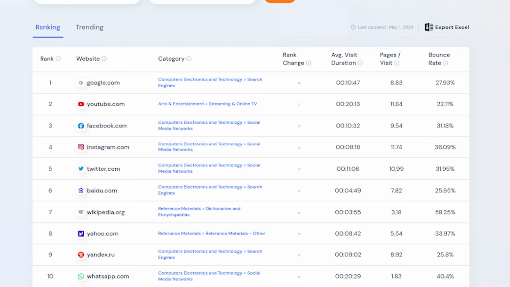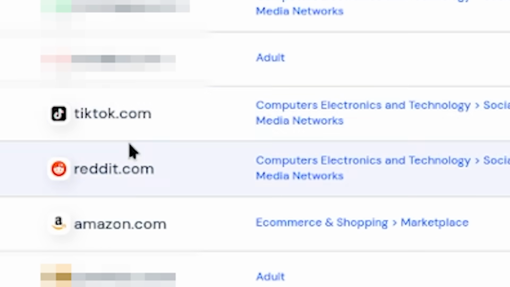To give you an idea, this is the top websites in the world right now. Number 1 is Google, number 2 is this site, YouTube, and then after this is Facebook, Instagram, Twitter, Baidu, Wikipedia, Yahoo, Yandex, and then WhatsApp, okay? To give you an idea, X videos comes right afterwards. Dude, it's actually so crazy, there's more people on the adult website than there are on TikTok and Reddit. Dude, that's crazy. Now, to give an idea, ladies and gentlemen, that makes Google basically a lot of people's first step into the internet.